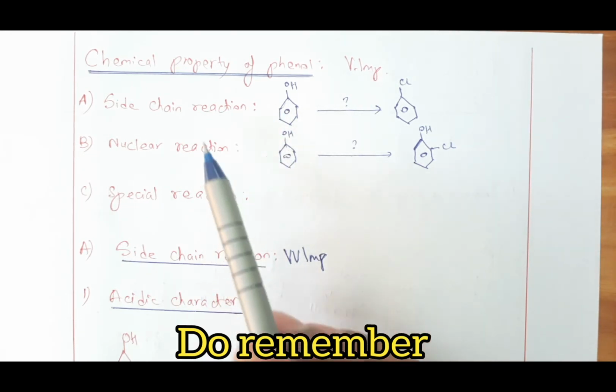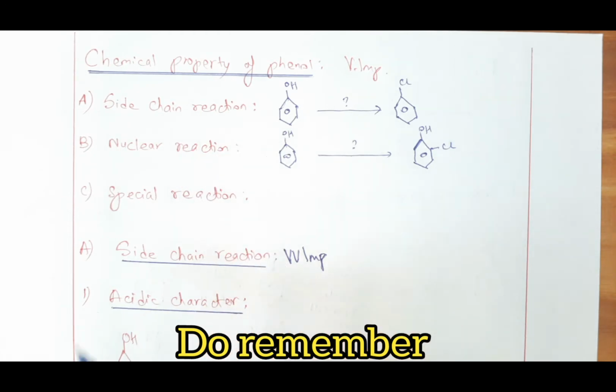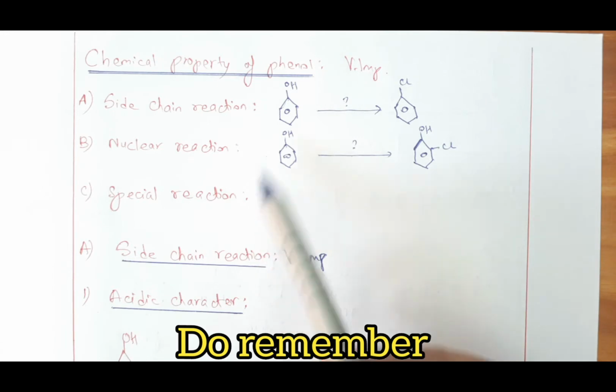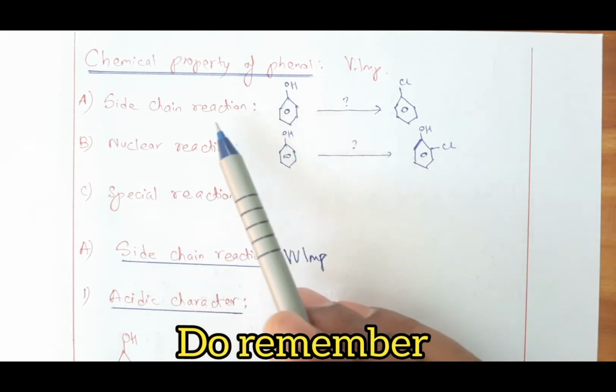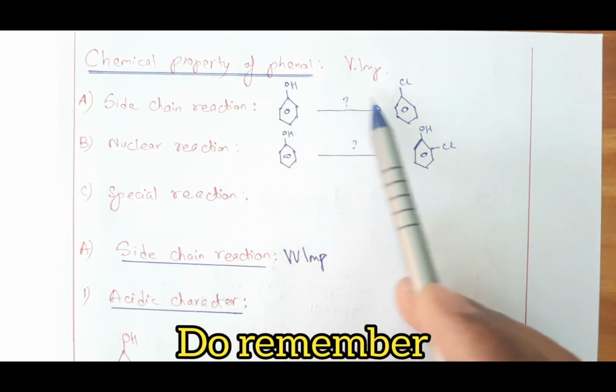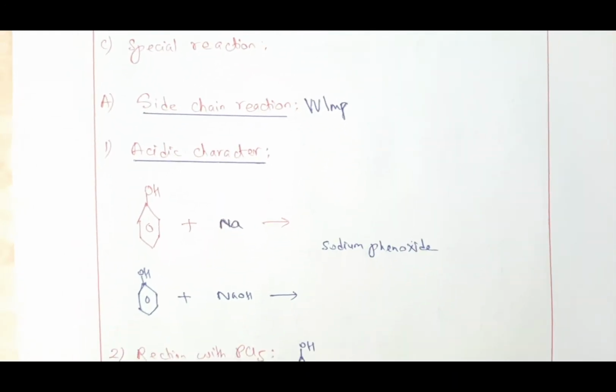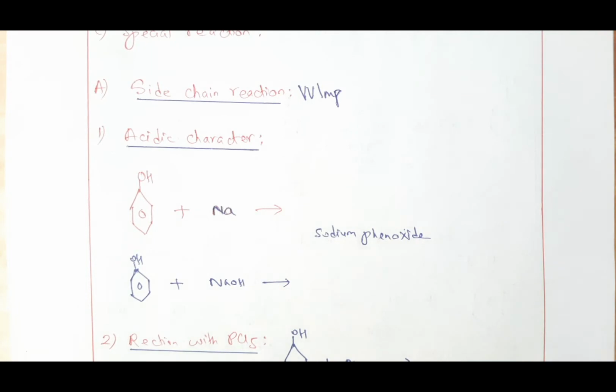So in this video, we will learn about side chain reaction of phenol. When the top portion gets exchanged, it is side chain reaction of phenol, and it is very important, even nuclear, even special, but we will discuss side chain first. Now, the first one we see here is the acidic nature of phenol. Do remember students, phenol is acidic in nature.